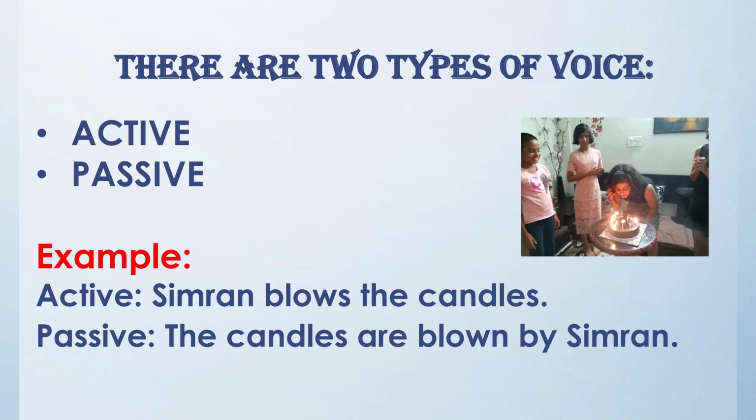If the subject of the sentence is the doer of the action, it is said to be in active voice. For example, Simran blows the candles. It is in active voice. And if the subject of the sentence is the recipient of the action, it is said to be in the passive voice. For example, the candles are blown by Simran.